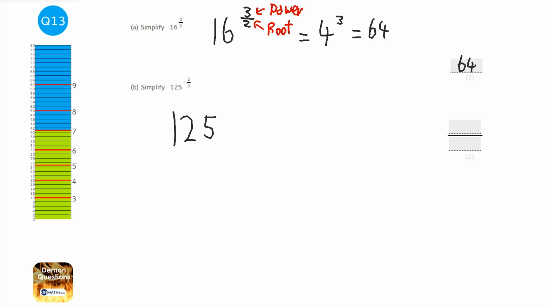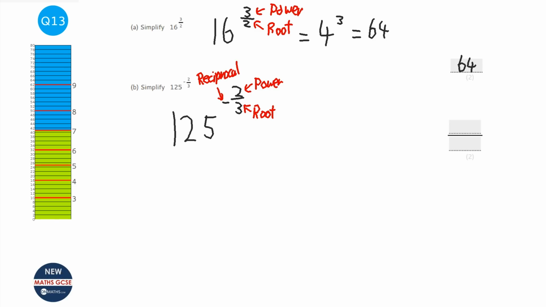There's another rule here, so it'd be minus 2/3. So like before, that's going to be the root. This 2 is going to be the power. And this minus here just means to find the reciprocal. And that's it. That's just a matter of memory. So there's nothing about a negative in the power that would make you think that you'd find the reciprocal of it. And there's nothing to do with the fact that the bottom is 3 would mean it's going to be a cube root. It's just a matter of practicing it and remembering it.